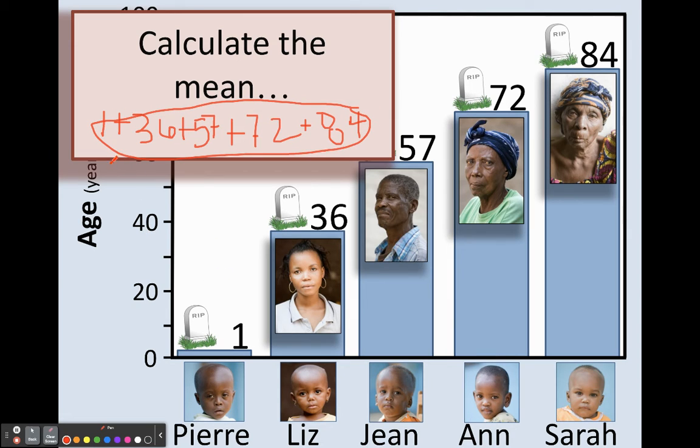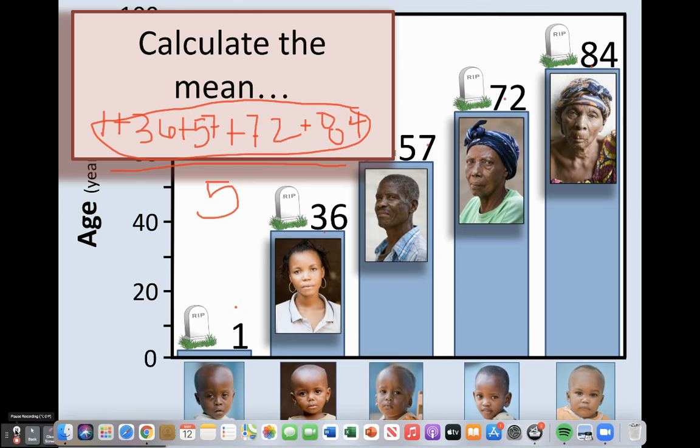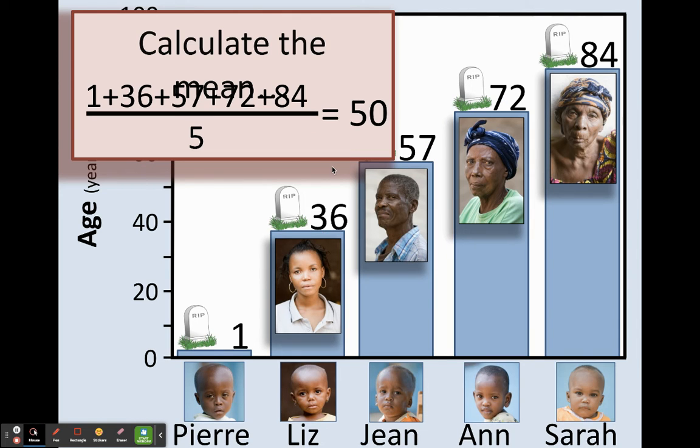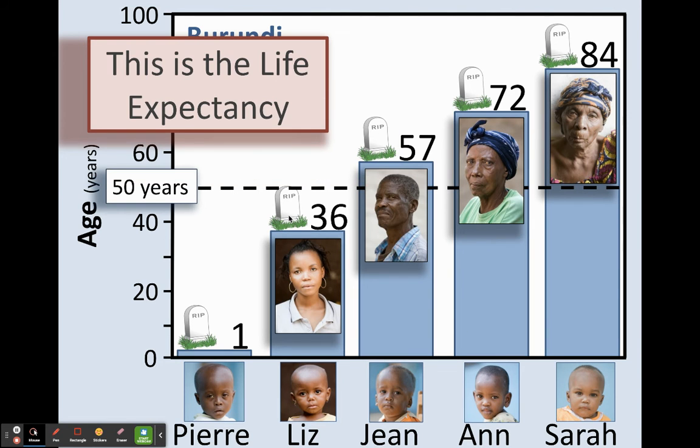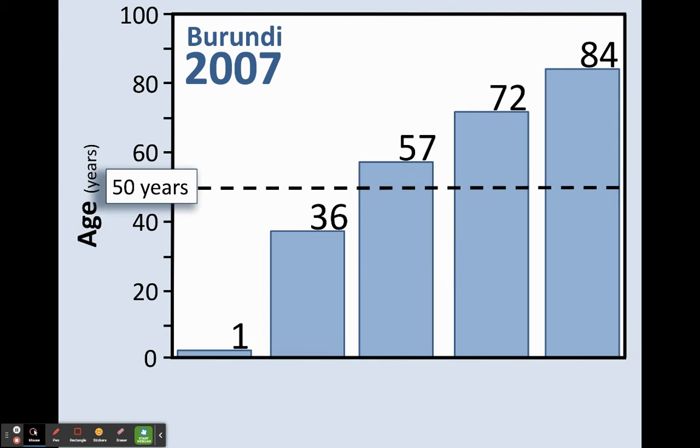Then you are going to divide whatever number you got up there by the amount of people we're looking at. So we're looking at 1, 2, 3, 4, 5. So then you would divide that number by 5. And that's how you get the average age of people in Burundi. So right now, do that math. After you do that math, you should get the number 50. So the average life expectancy is 50 years in Burundi.